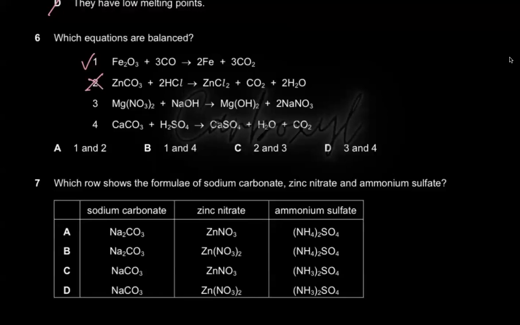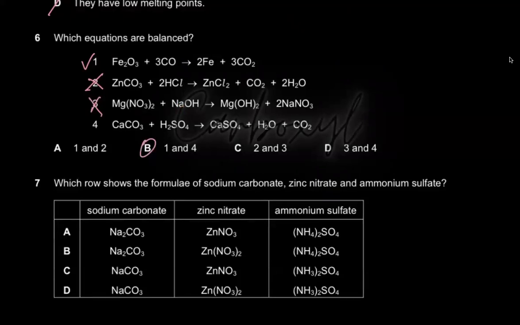And if you check magnesium nitrate, the third equation, it's also not balanced, because off the bat you could see that you have only 1 sodium atom on the left. I don't even have to check all the others, right? I can just skim my way through it. 1 sodium atom on the left and 2 sodium atoms on the right. So that's wrong. The number of atoms aren't equal. And obviously I don't even have to check the other option for me to select 1 and 4, because these are the only options available.